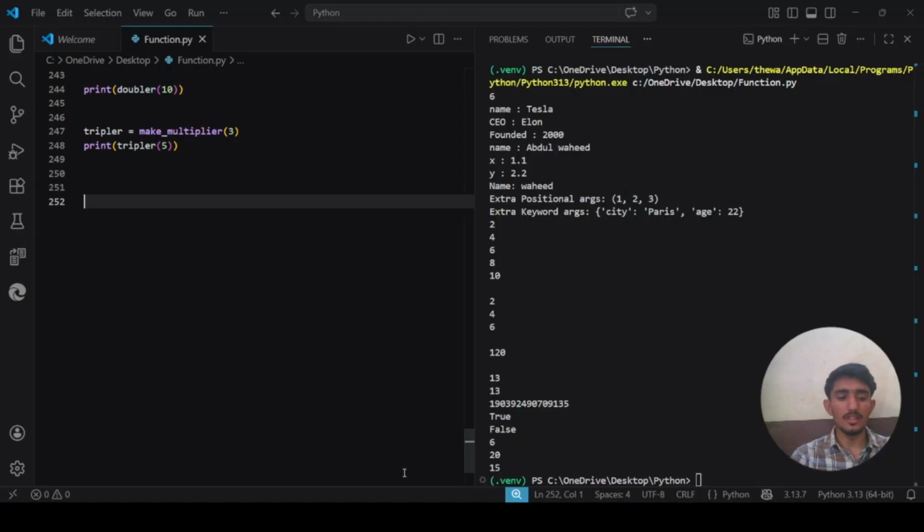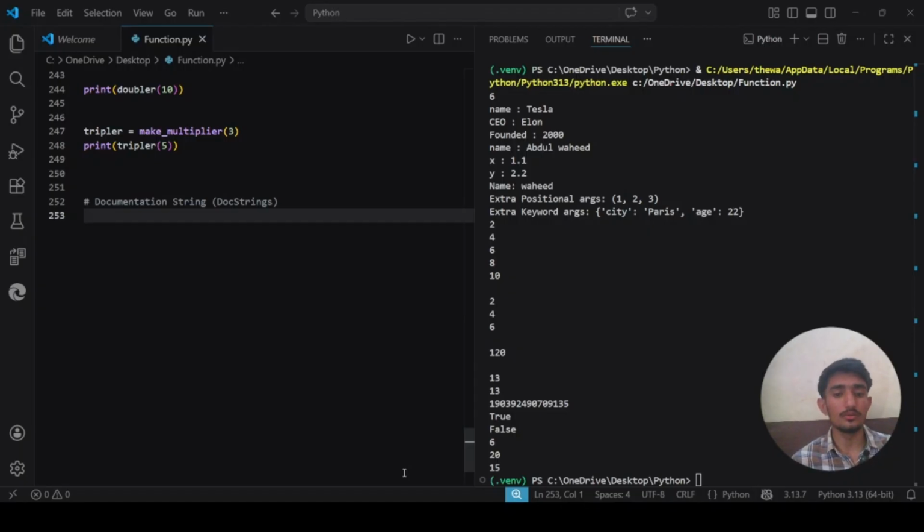So now we reach the end of this video, and this is the last topic, which is documentation string, like doc strings. A good programmer always documents their functions. Python has a built-in way to do this using doc strings. A string placed at the very start of a function body.